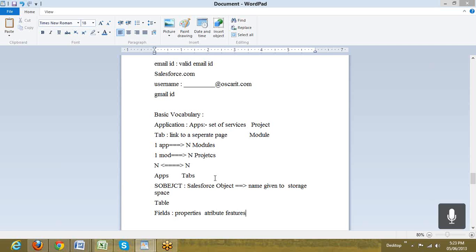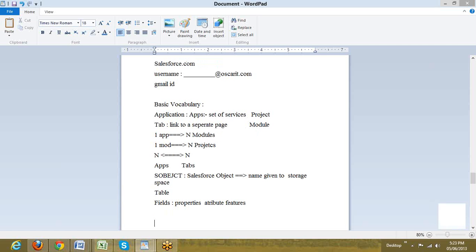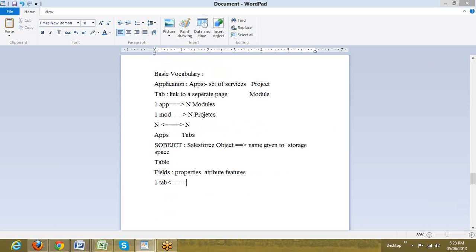Again, to correlate all the components, one tab can be connected only with one S object. At this point of time we cannot prove it, but definitely down the line we shall prove it. So one tab is connected only to one S object, and one S object can have multiple fields.